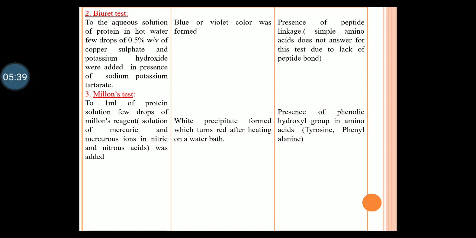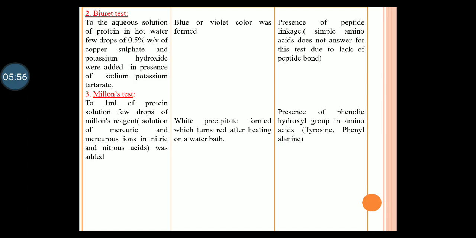Other than protein, urea also can answer this test. The procedure for the test is to take the aqueous solution of protein in hot water, add 0.5% copper sulfate, and potassium hydroxide or sodium hydroxide are added in the presence of sodium potassium tartrate.